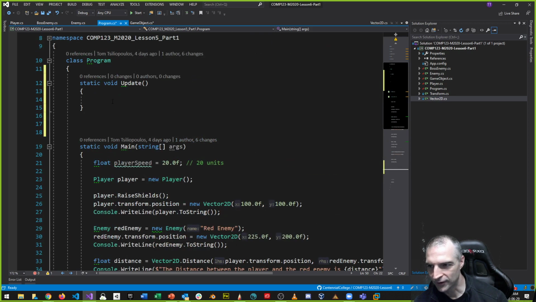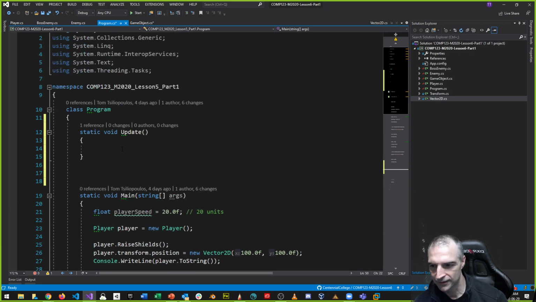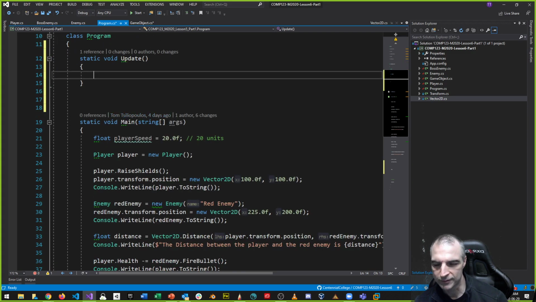And I want to update each of the objects, right? So depending on the objects that exist. And by the way, let's make it a little bit more complex here again.